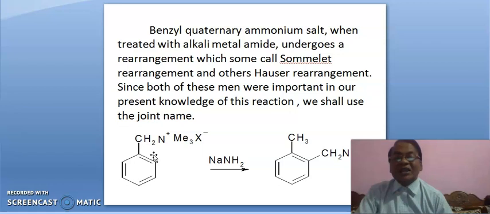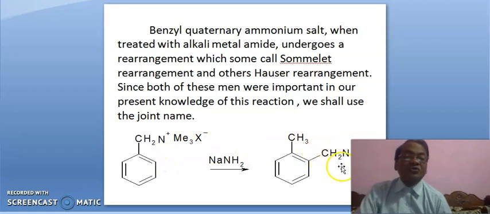When benzyl quaternary salt is heated with a strong base, that is alkali metal amide or sodamide, this CH2 gets converted into CH3 and this unit comes here. How? This is 1-methyl, will get attached here and then it is CH2NMe2. CH2NMe2 will be here. Now this CH2NMe2